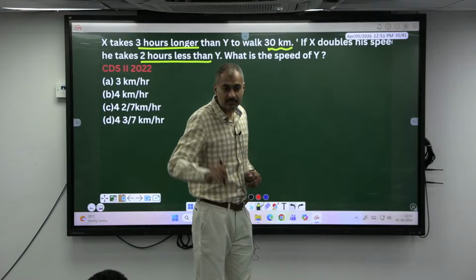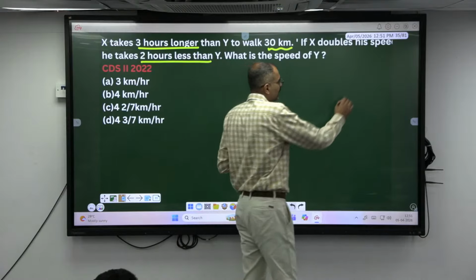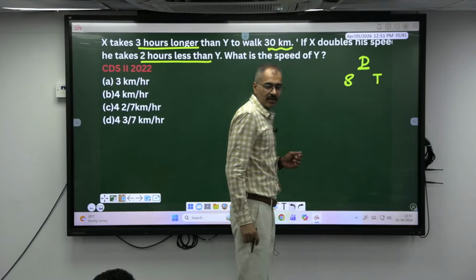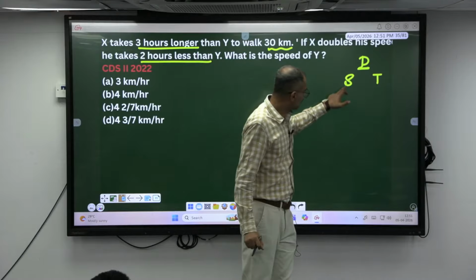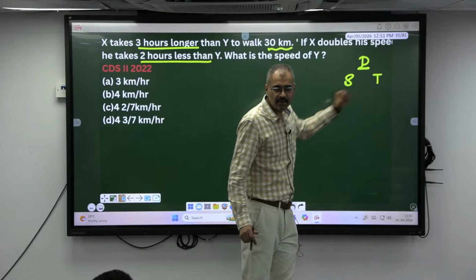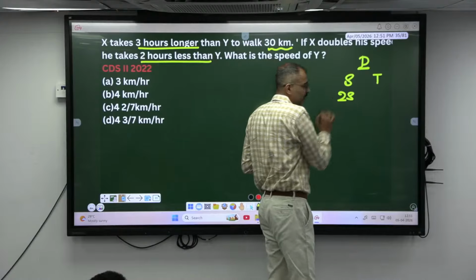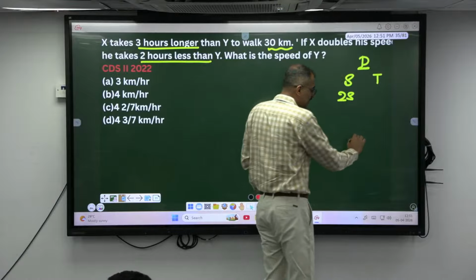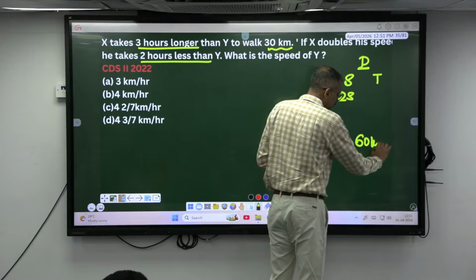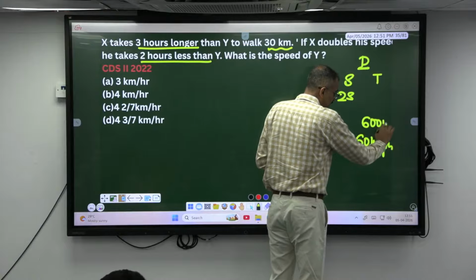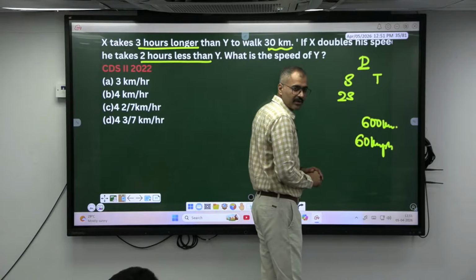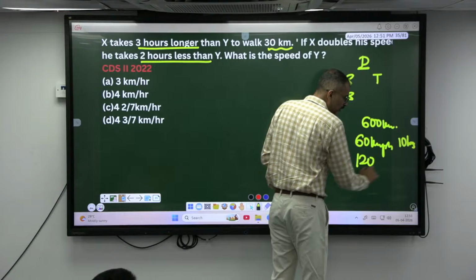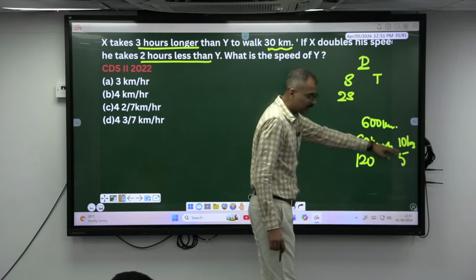5 hours, isn't it? Let's say you are traveling d distance with s speed and the time taken is t. If you double the speed, what happens to the time taken? Time has to become half. For example, if you are traveling at 60 kilometers per hour, 600 kilometers, you will take 10 hours. If you double the speed to 120 kilometer per hour, the time taken will be 5 hours. Isn't it becoming half?